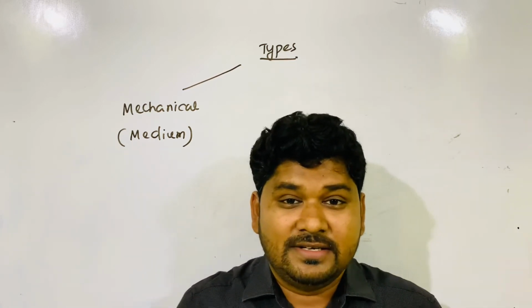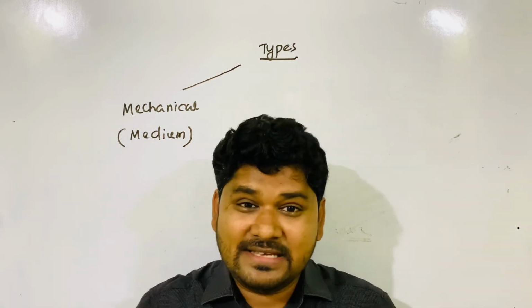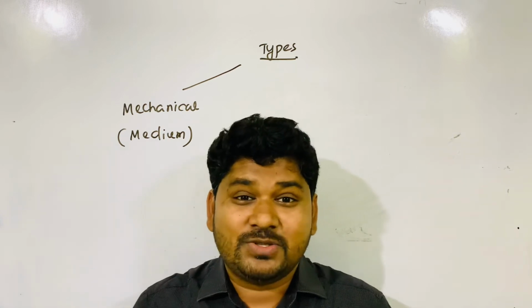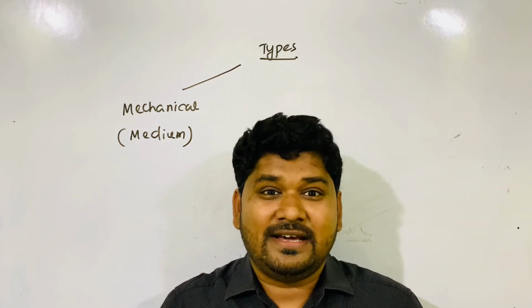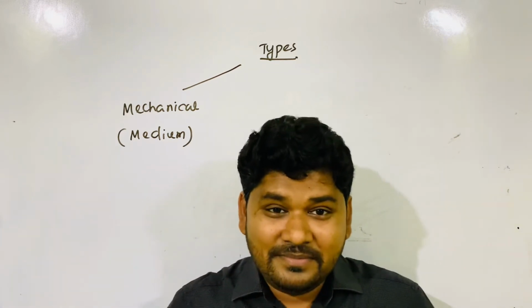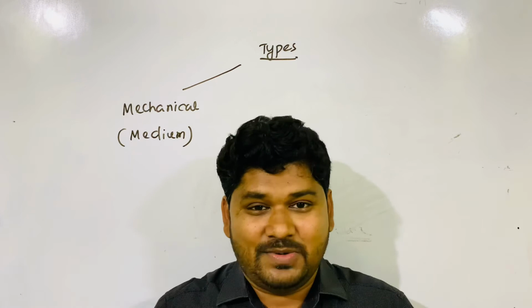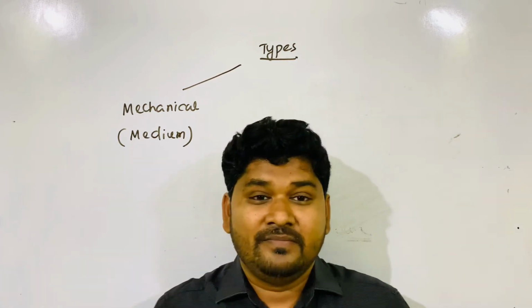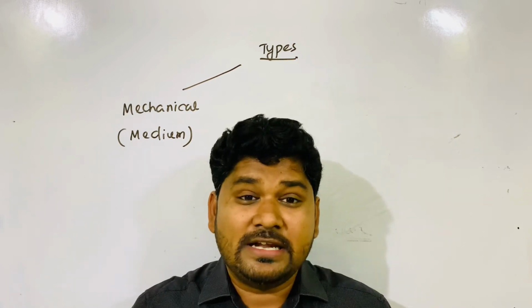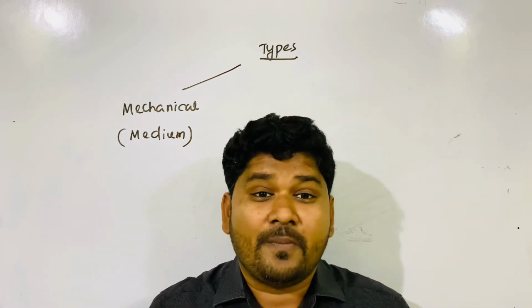Then, does a sound wave require a medium or not? Yes. Sound propagates through air. If you vacate the air from here, then you won't be able to hear my sound. Sound requires a medium. Without a medium, it cannot propagate.